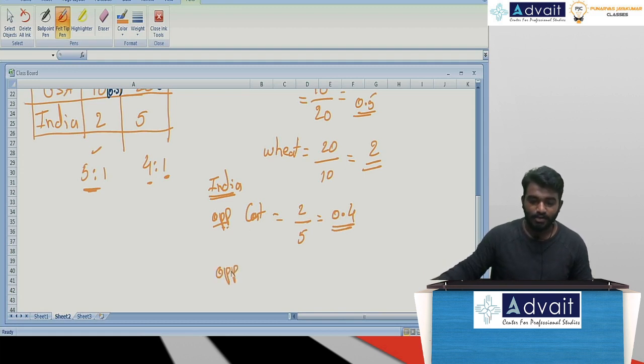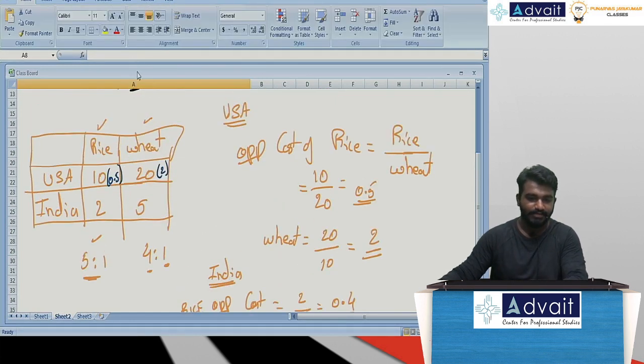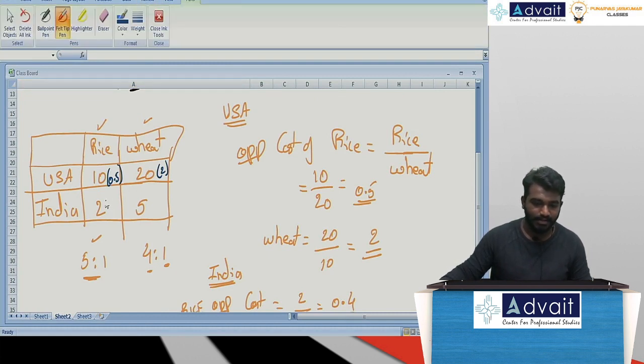This is for rice, and this is for wheat. Opportunity cost: now it is 5 divided by 2, which will be 2.5. Acceptable. So, if I am taking this opportunity cost element here, the opportunity cost for rice productivity will be 0.4, and the opportunity cost of wheat productivity will be 2.5.